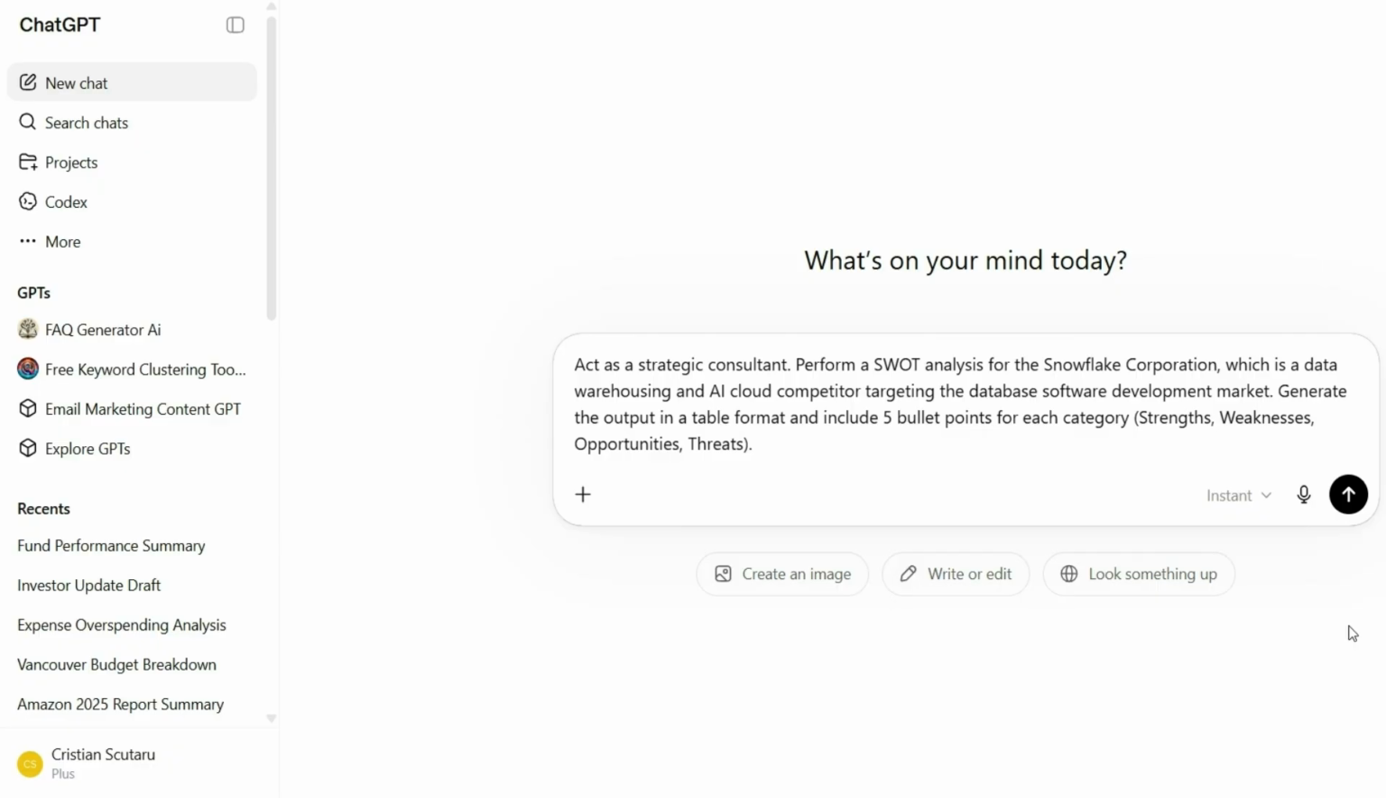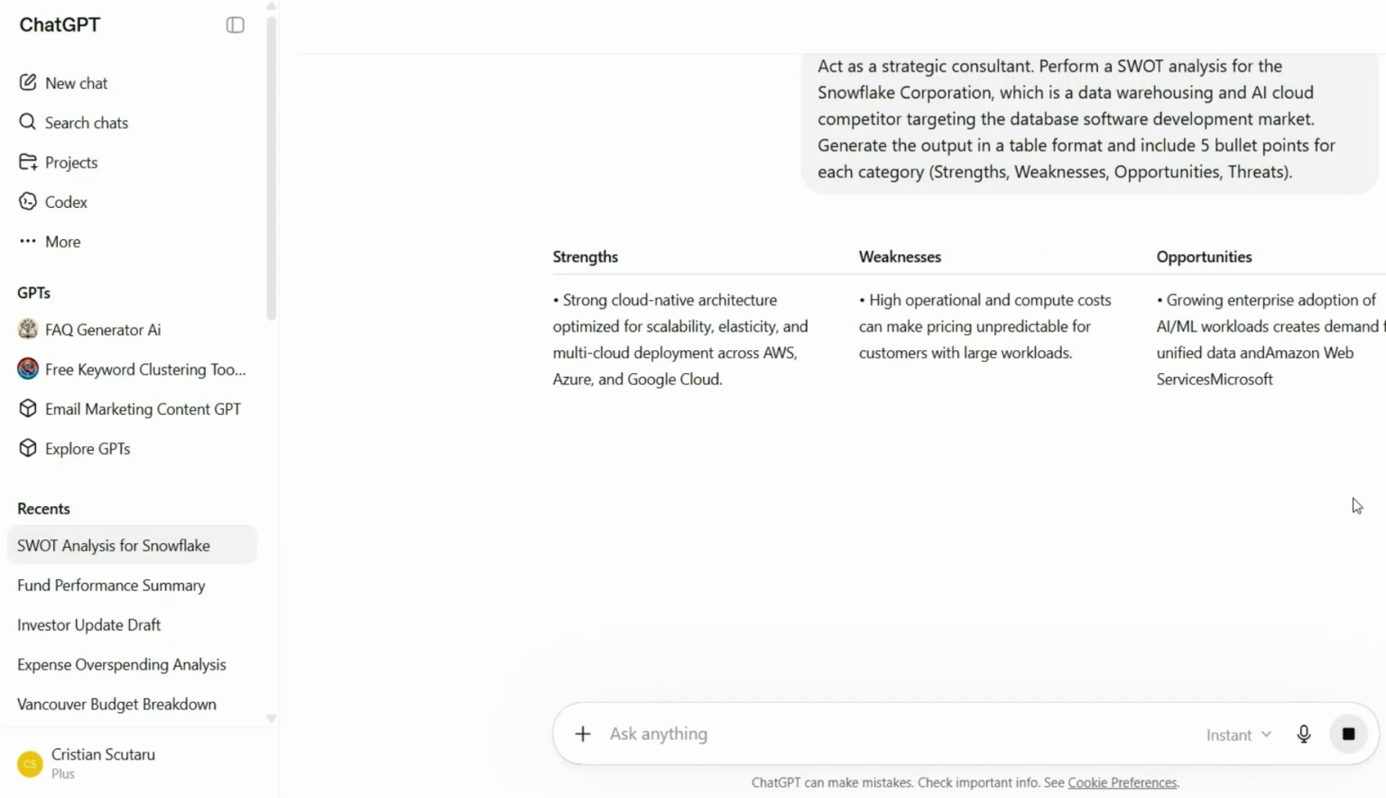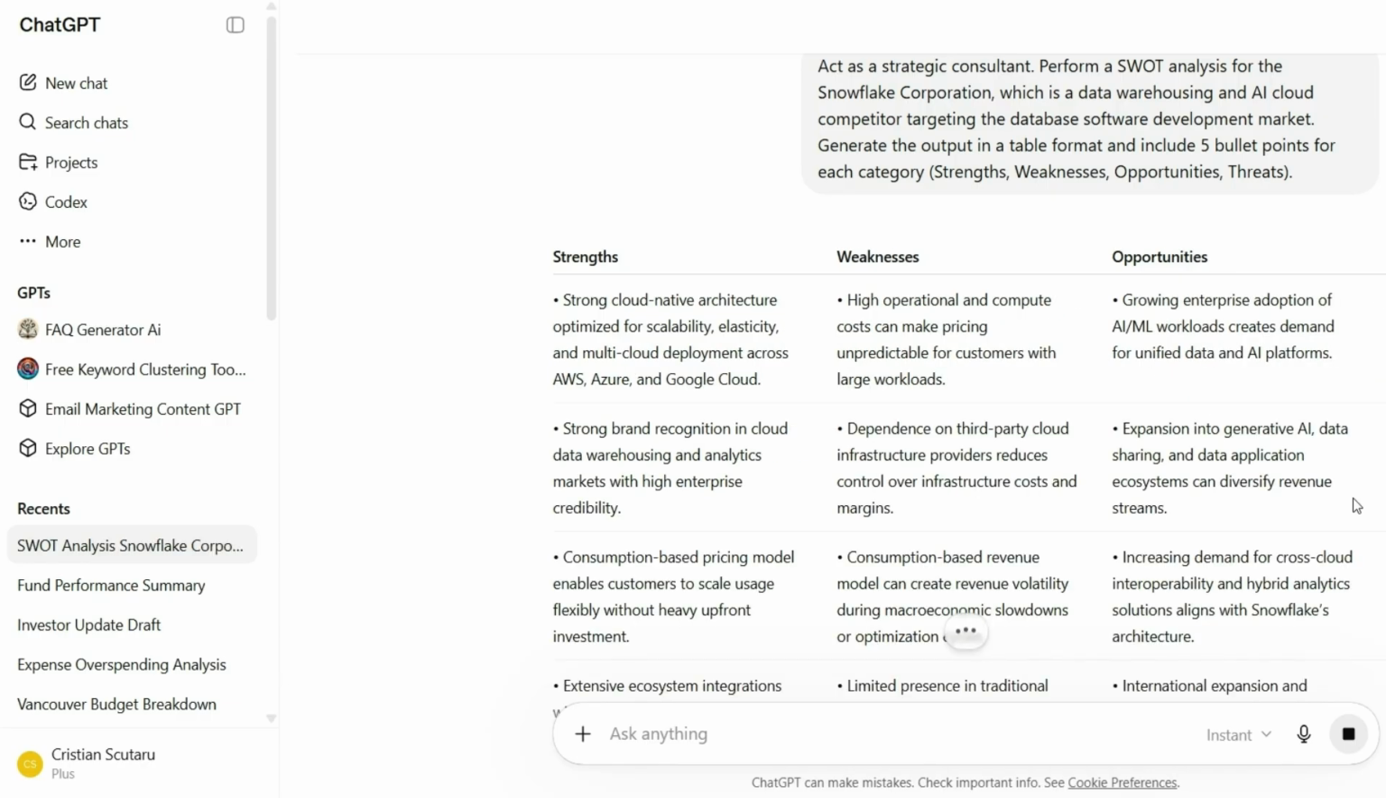SWOT is a typical matrix used to measure the strengths and weaknesses of a company, a product, a project, and so on. Let's go ahead and see what ChatGPT brings us, because we have a lot of public information about such a big corporation like Snowflake. Otherwise, if that's about your company or some private data, you could easily paste the information here or upload the document with that information, as we've seen before.